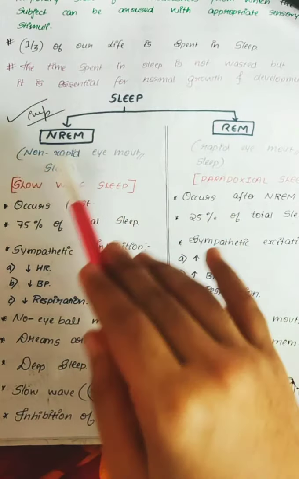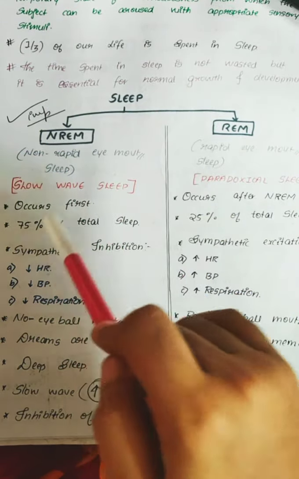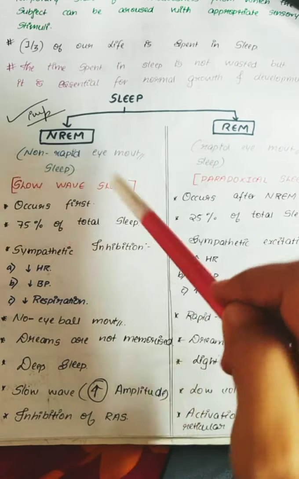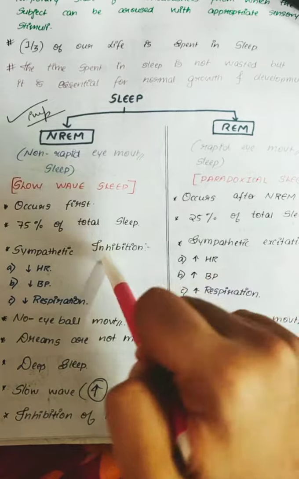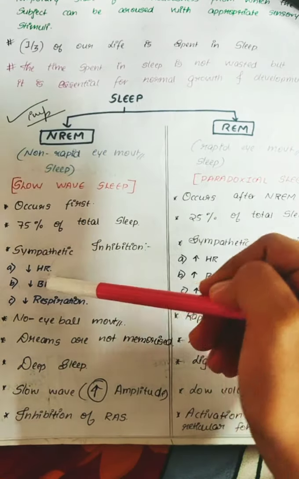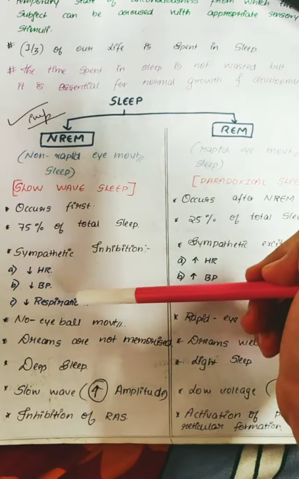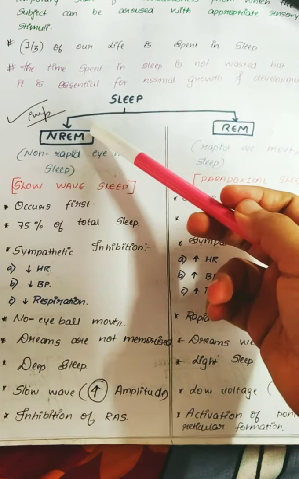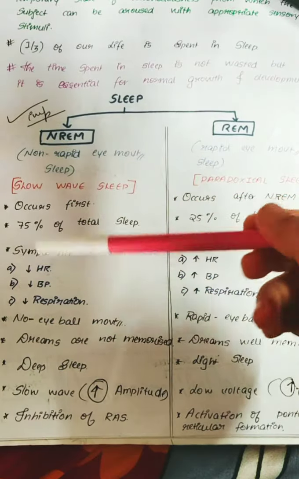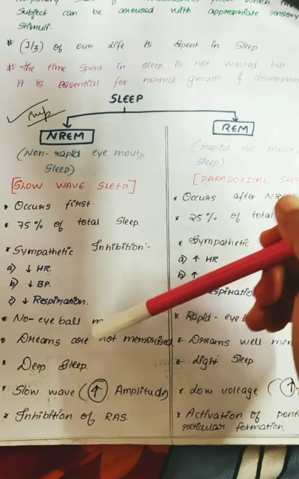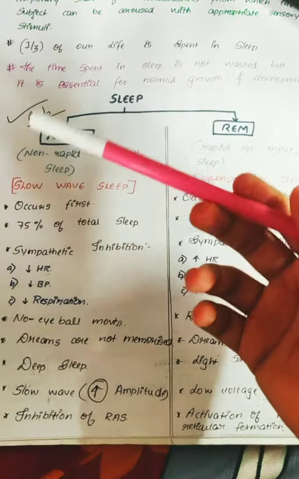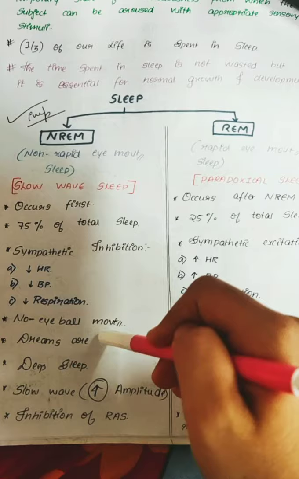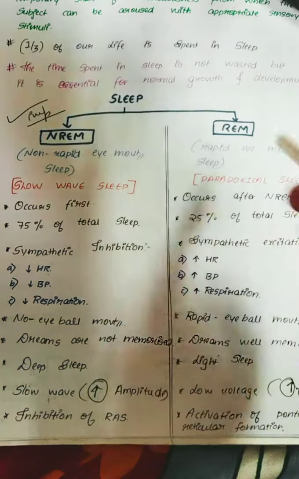So NREM sleep is the one which occurs first, at 75% of our total sleep. Out of 100%, 75% of the total sleep is NREM. So there is sympathetic inhibition. What happens in NREM sleep is our heart rate will decrease, our BP will decrease, and our respiratory rate will decrease. There won't be any rapid eyeball movement, as we can see in the name itself, non-rapid eye movement. So there will be no eyeball movement, and dreams are not memorized. You cannot remember the dreams you had during sleep. It will be a deep sleep, like you will be sleeping so much.